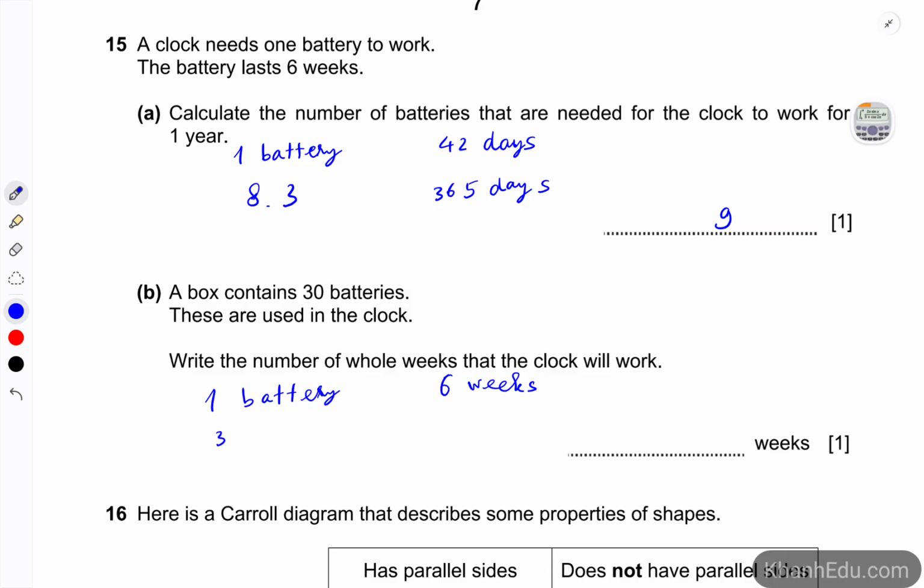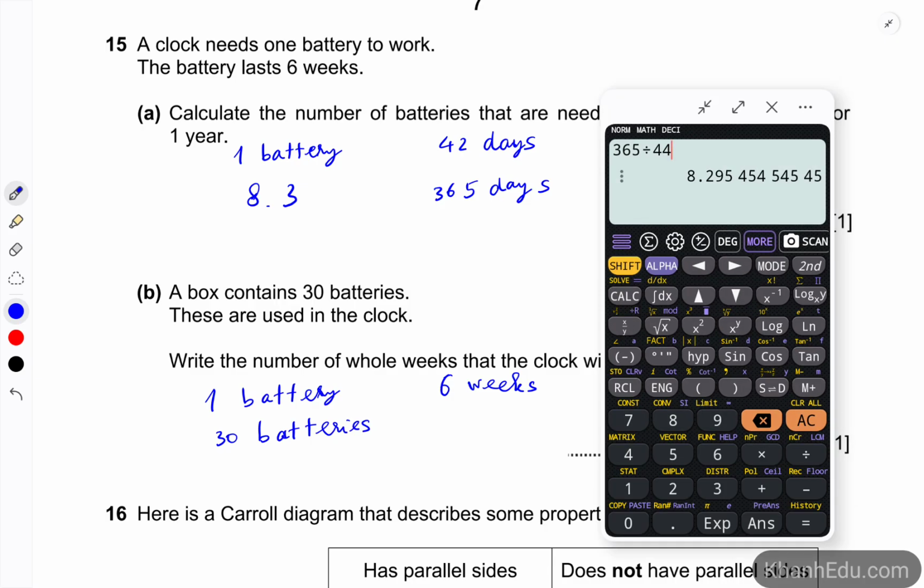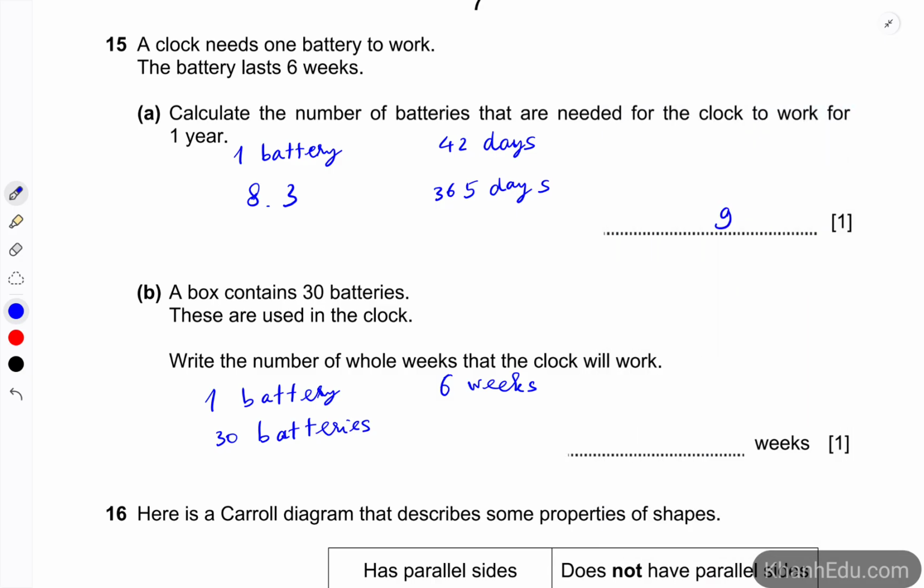So how about 30 batteries? It's going to be 6 times 30. We have 180 weeks. So the whole number would be 180.